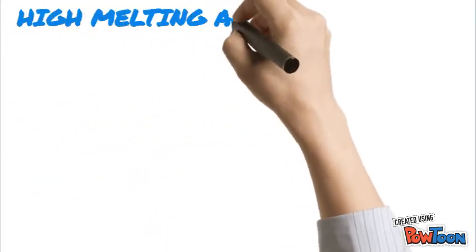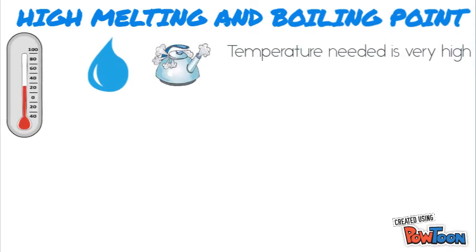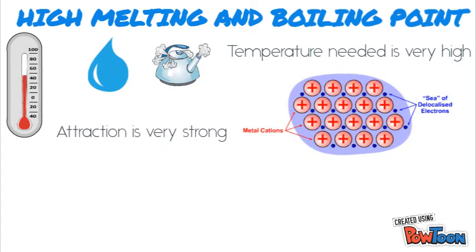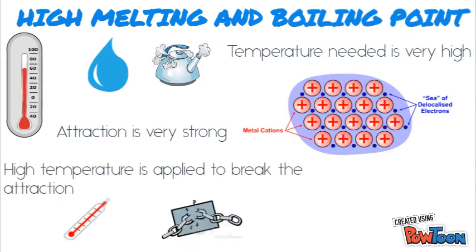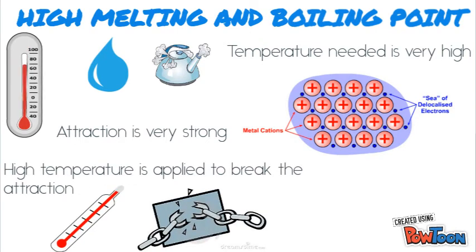This means that the temperature needed to break the metallic bonds and therefore turn the substance into a liquid or gas is very high. The attraction between the metal cations and delocalized electrons is very strong. So in order to break the attraction, a very high temperature needs to be applied.